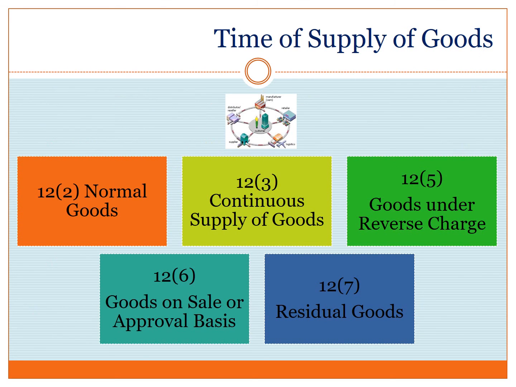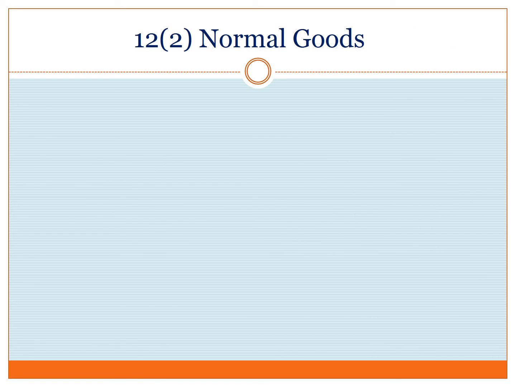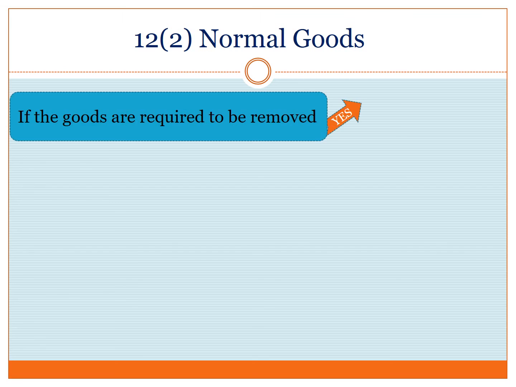We will discuss the time of supply of goods as envisaged under the Model GST under 5 broad heads. Let us begin with normal goods. Subsection 2 of Section 12 tells us to find out whether the goods are required to be removed. If our answer is in the affirmative, then we have to consider the date of removal.